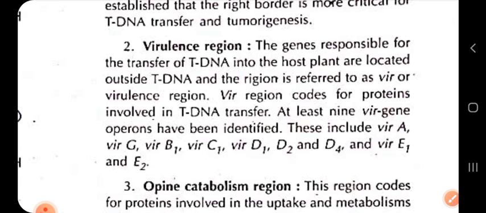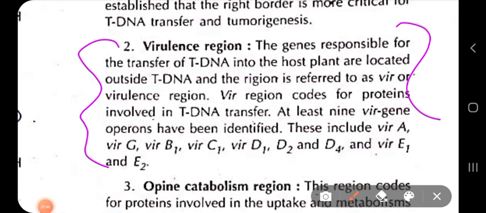Okay, now comes the virulence region, which is a very important region. It has many genes present. Virulence region are actually the genes responsible for transfer of tDNA into the host plant.